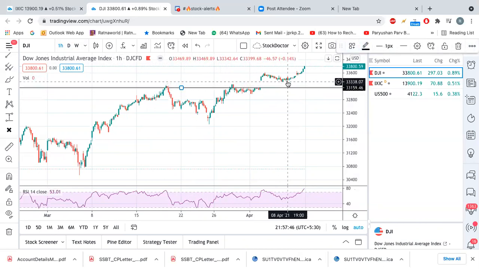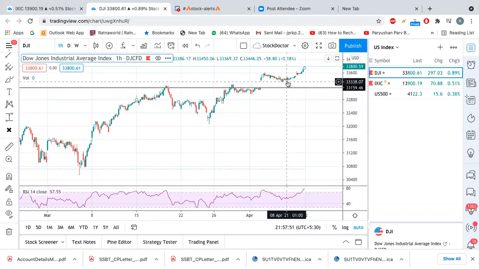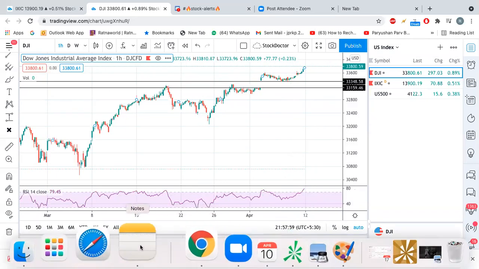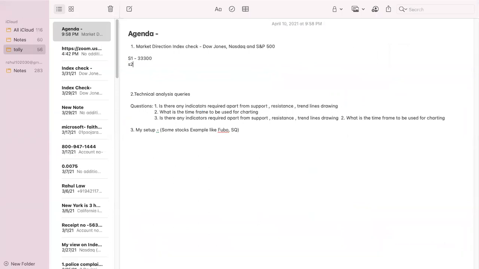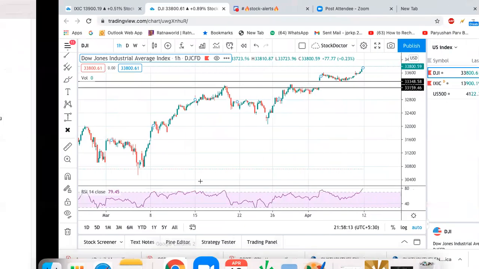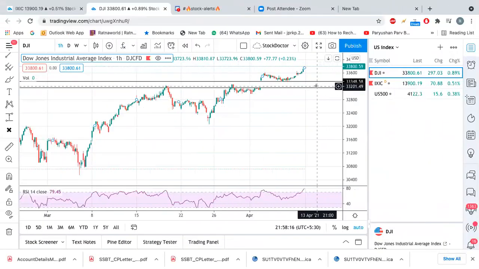So I would say 33,100 is the major support, and the first support is at this one, 33,300. So we will consider support 1 at 33,300 and support 2 at 33,100. So let us see one more time, 33,350 and 33,150, right? Those are two support levels.